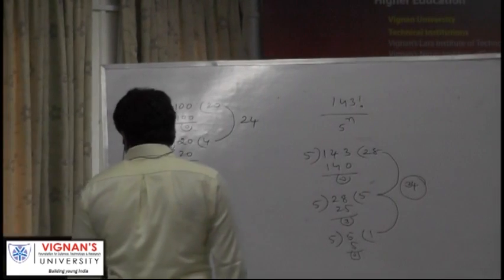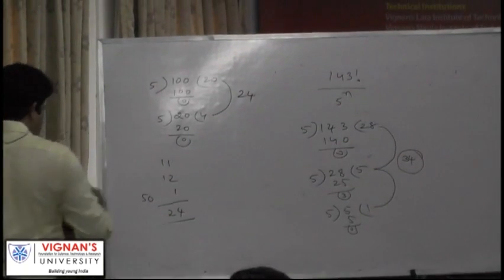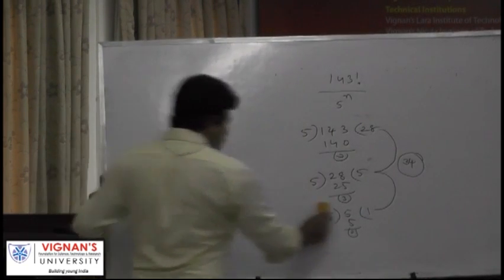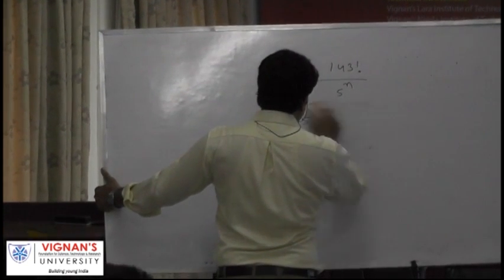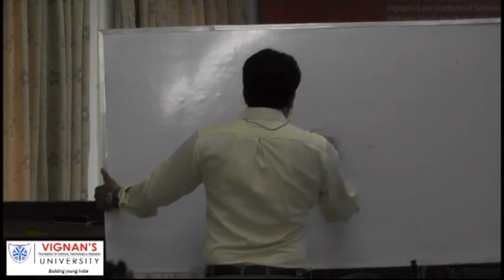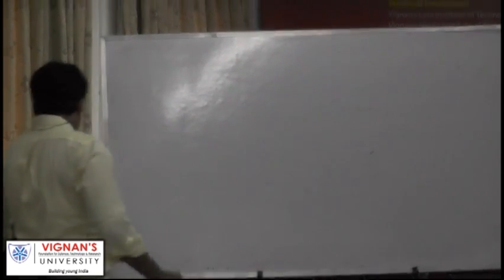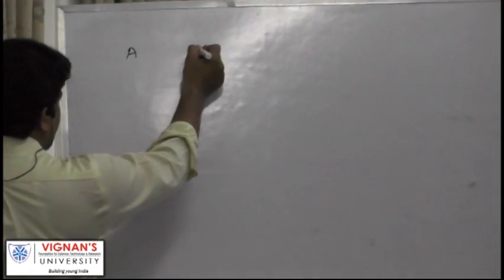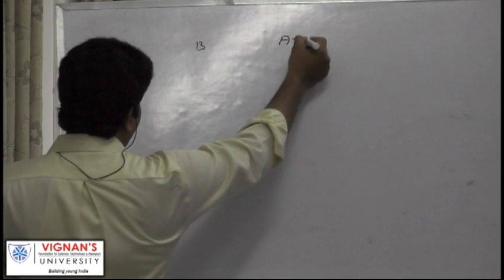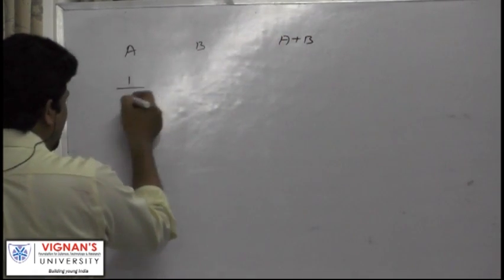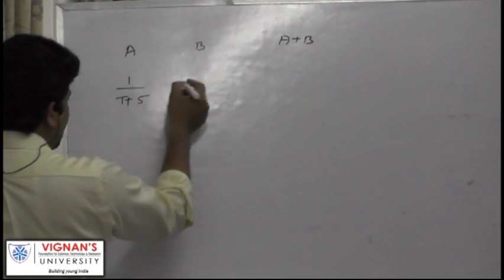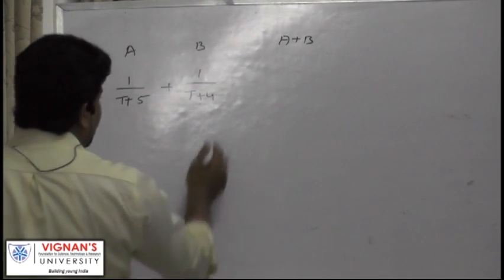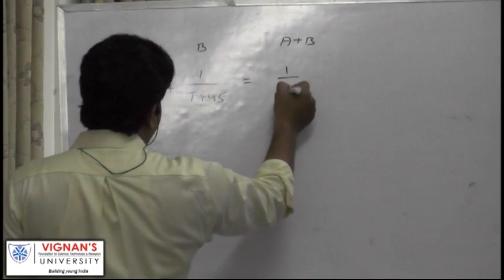A plus B together can finish the job in T days. So how to solve it? 1 by T plus 5, that is 1 day's work of A, plus 1 day's work of B should give you 1 day's work of A plus B. What is 1 day's work of A? 1 by T plus 5 plus 1 by T plus 45 should give us 1 by T.